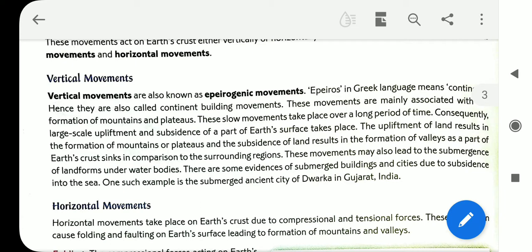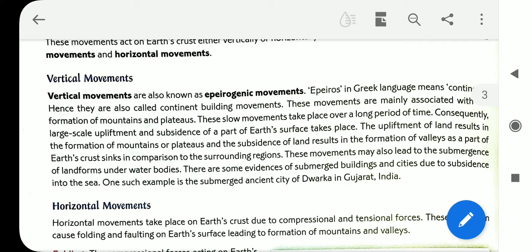The upliftment of land results in the formation of mountains or plateaus, and the subsidence of land results in the formation of valleys, as a part of Earth's crust sinks in comparison to the surrounding regions. Sometimes some portions are uplifted and create hills, mountains and plateaus, and some portions are subsided. That means some portions are going down, submerged, and as a result valleys are created.